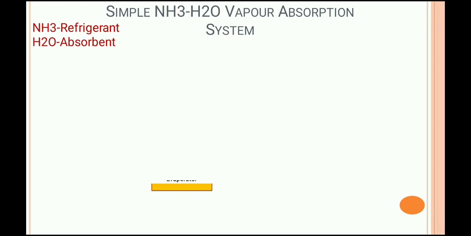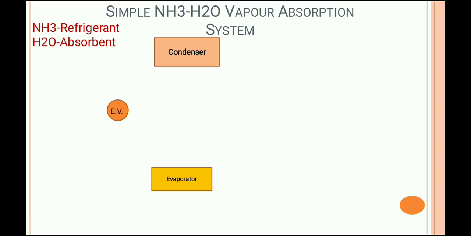Okay, let us move. We all know this is the evaporator, this is the condenser, this is the expansion device. The condenser is connected with the expansion valve, which is connected with the evaporator, and in between the evaporator and condenser there is the compressor in the vapor compression system.